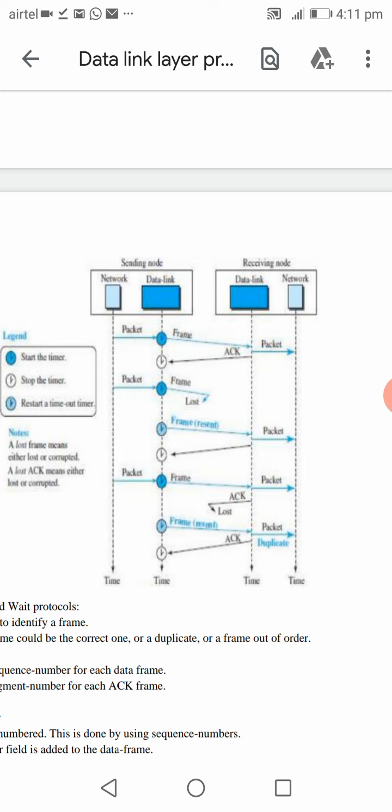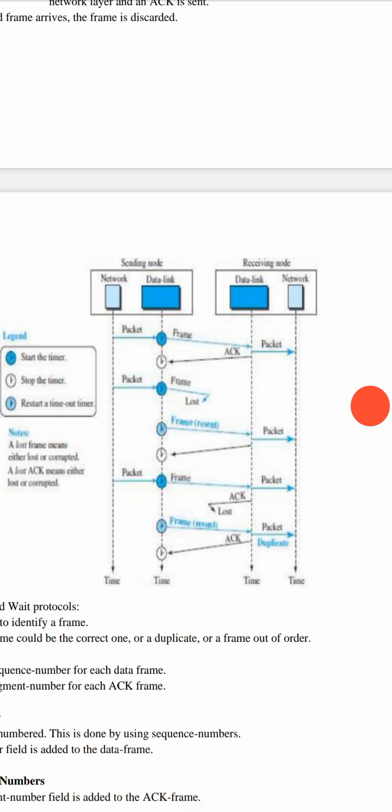If it does not receive any message till the time expires, again it thinks that there might be some loss of frame or acknowledgement. Again it resends the saved copy of the frame. And the receiver node will receive the frame and extract the packet. You can just observe the third packet and the fourth transmission. In the third transmission also the same packet is received by the receiver. The same packet is again received at the next transmission. Hence there is a duplication of packet. This is the disadvantage of stop and wait protocol.